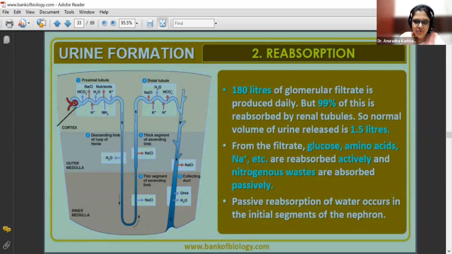Did you all understand this reabsorption? Yes.